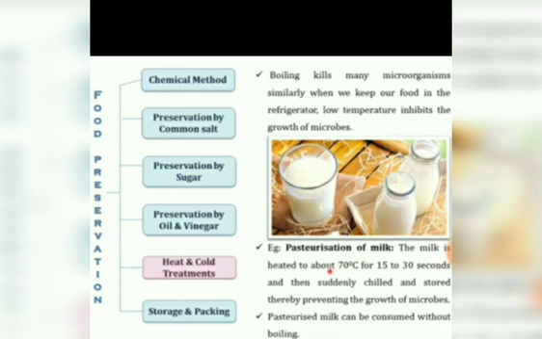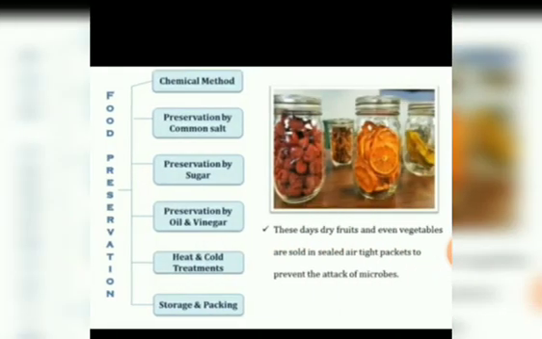So how is pasteurization of milk done? The milk is heated up to 70 degrees Celsius and suddenly chilled, cooled and stored to prevent the growth of microbes. So it does not get spoiled, and pasteurized milk can be consumed without boiling. Then the next is storage and packing. These days dry fruits and even vegetables are sold in sealed airtight packets to prevent the attacks of microbes. They are properly packed in an airtight bottle or packet so that they can be stored for a period of time.